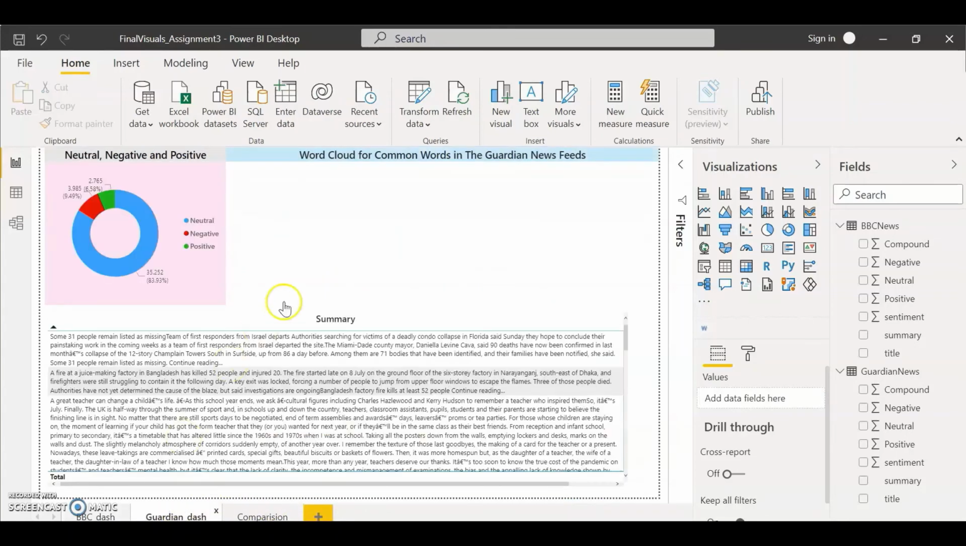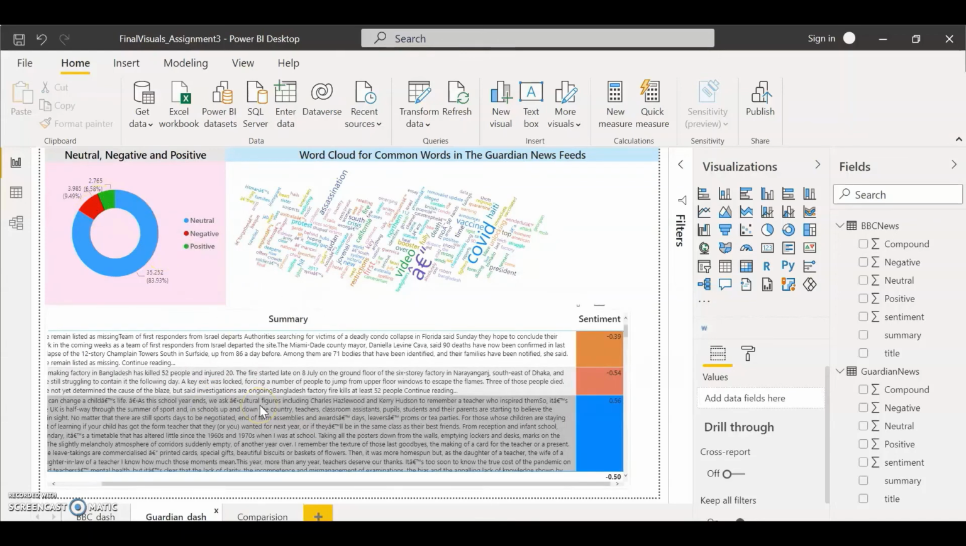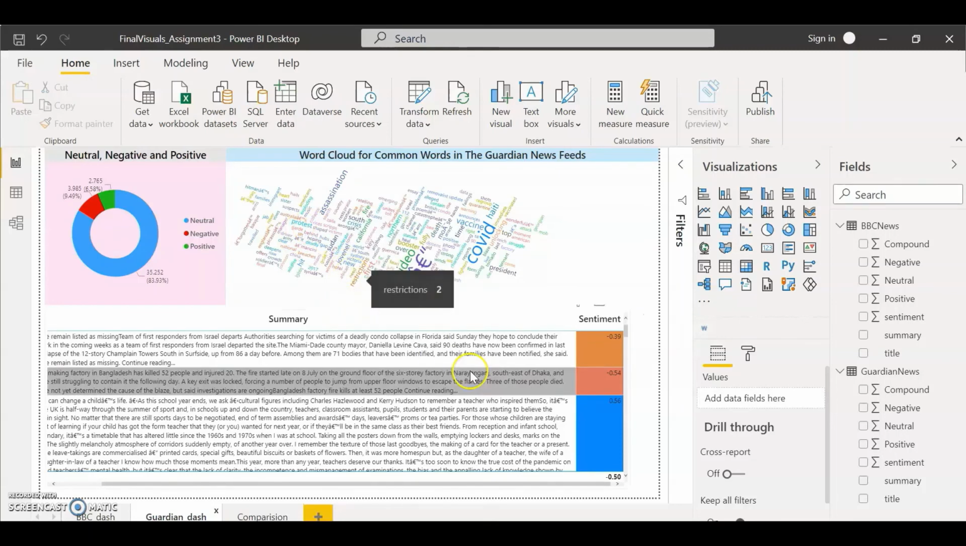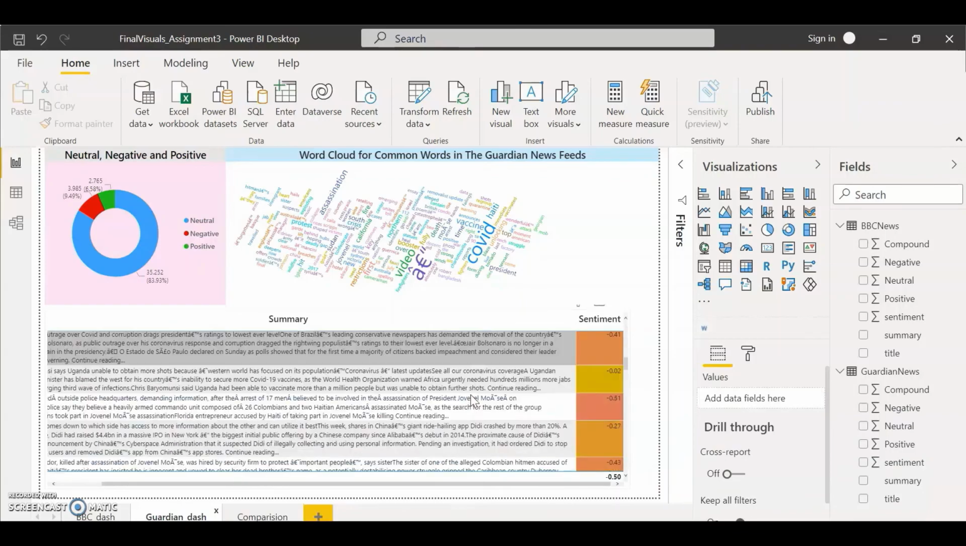Coming on to the Guardian dashboard. The Guardian dashboard is again similar to this, but we can see here that the positive percentage of the sentiments is quite low compared to the negative one, because these are mostly related to COVID, vaccine, Haiti president assassination, protests, and restrictions. These are the news that we can see in these feeds which were captured.